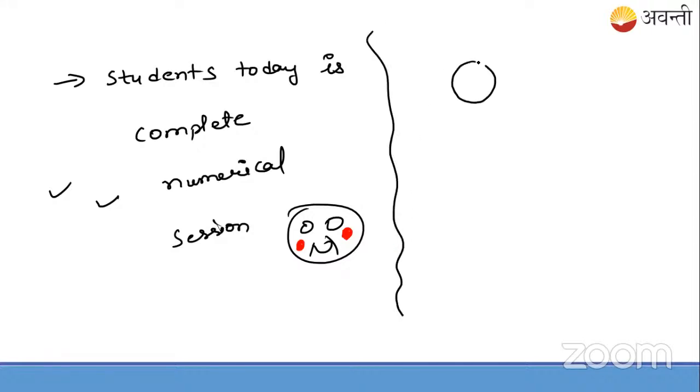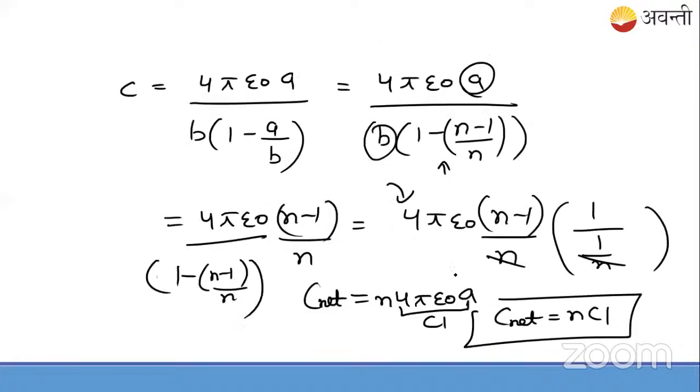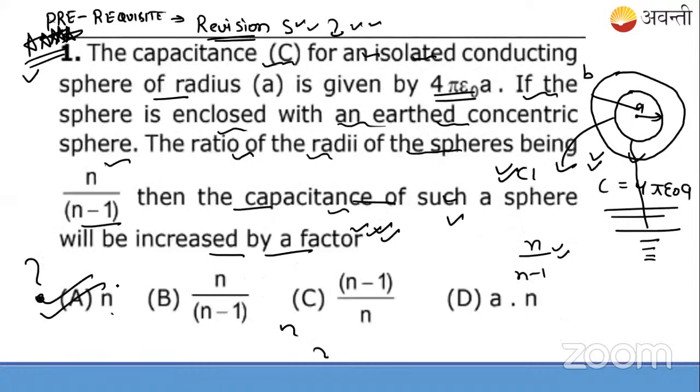Suppose you're having an inner sphere. Look, the capacitance of a spherical capacitor, whose radius is r, will be given as 4 pi epsilon naught r, and there is a concentric spherical conductor with this. So the net capacitance of the concentric spherical capacitor is given by 4 pi epsilon naught r1 r2 divided by r1 minus r2. So I've used these formulas and found the answer. Simple, very simple it is. Okay, I hope Abhi it's cleared.